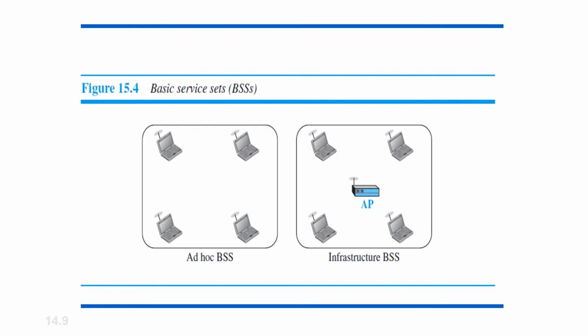In the architecture shown in the figure, the stations can form a network without the need of an AP. They can locate one another and agree to be part of a BSS. It is called an ad hoc architecture. It is a standalone network and cannot send data to other BSS when access points are not present. A BSS with an access point is referred to as an infrastructure BSS.